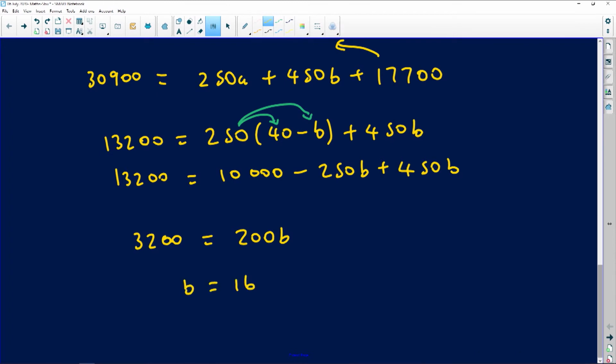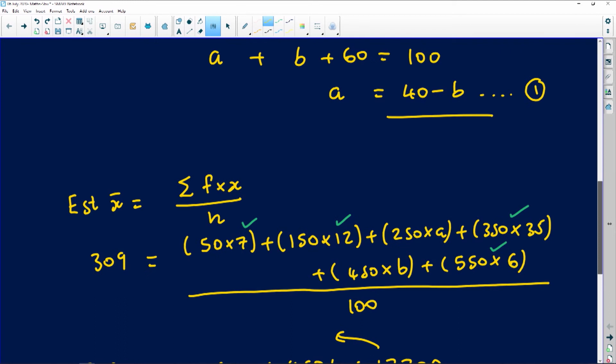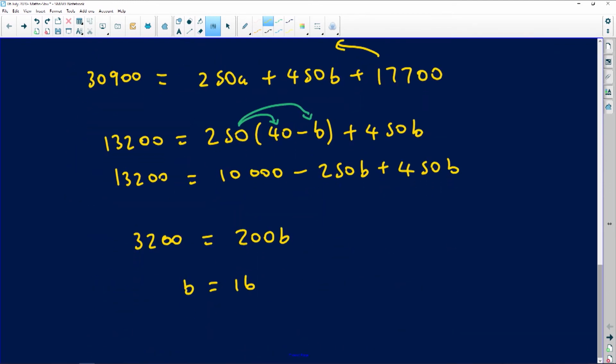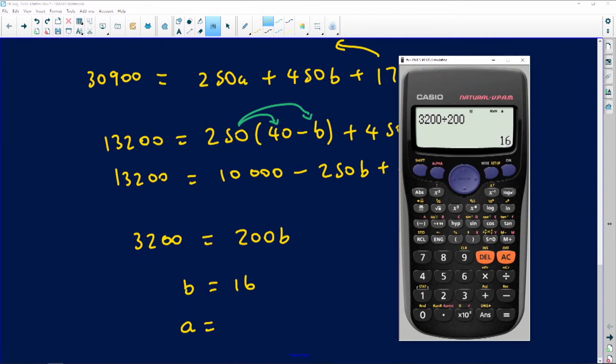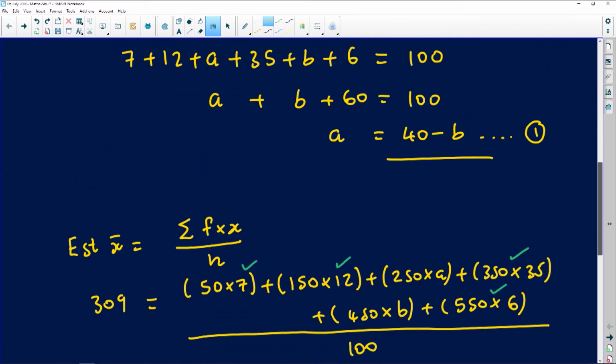If B is 16, what is the A value going to be? So if you're looking for A, just go back to equation 1. Remember, equation 1 says A is 40 minus B. So I'm going to come back here and say my A is going to be 40 minus 16. So when you take 40 and you subtract 16, indeed, you do end up with 24. So we're getting an answer of 24. Beautiful stuff. So we did indeed prove that the value of A is 24 and B is 16.